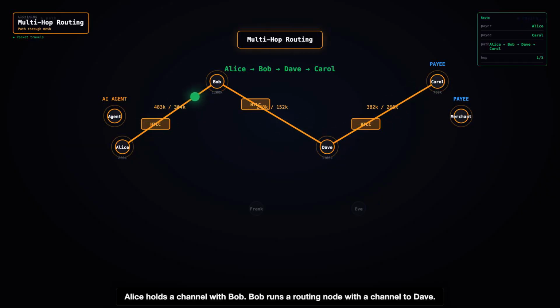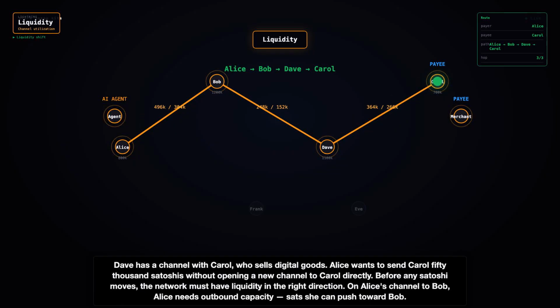Alice holds a channel with Bob. Bob runs a routing node with a channel to Dave. Dave has a channel with Carol, who sells digital goods. Alice wants to send Carol 50,000 satoshis without opening a new channel to Carol directly.